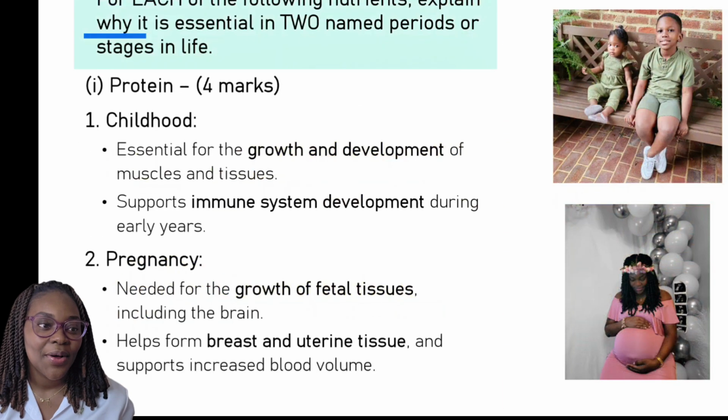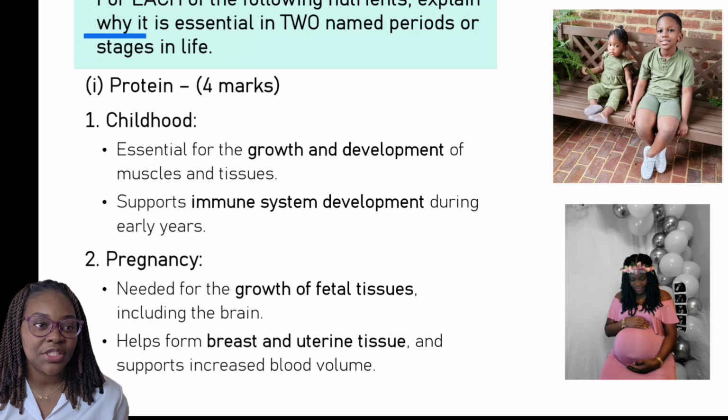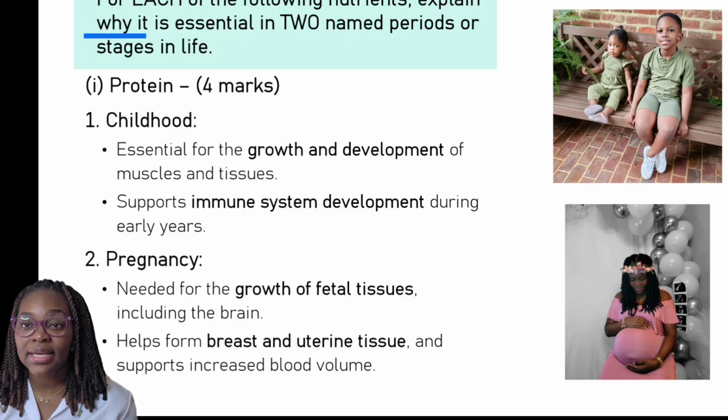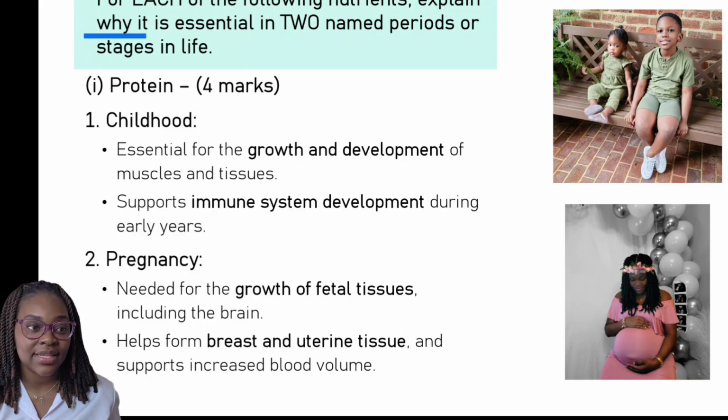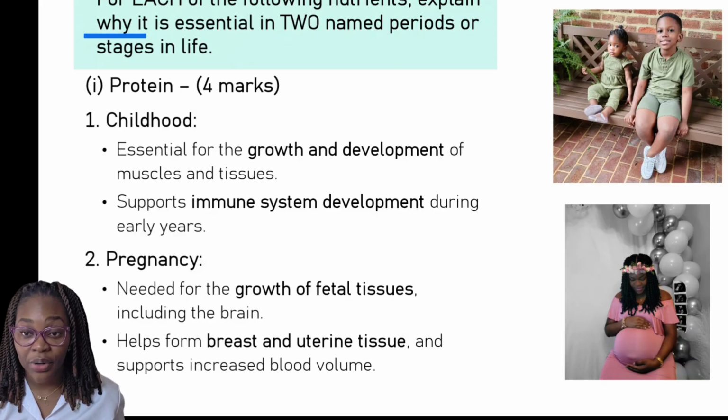All right, up next, for each of the following nutrients, explain why it is essential in 2 named periods or stages in life, right? So as it relates to protein, the 2 stages that I selected are childhood and also pregnancy.